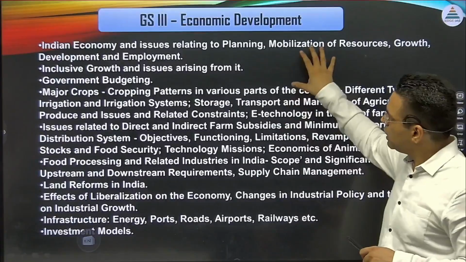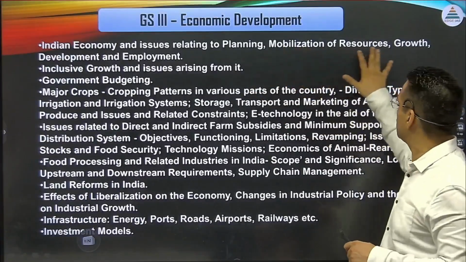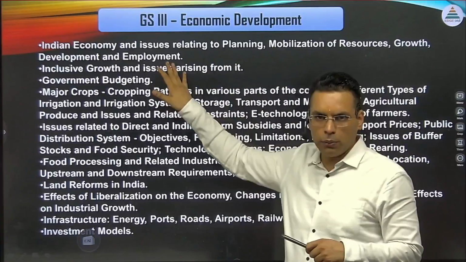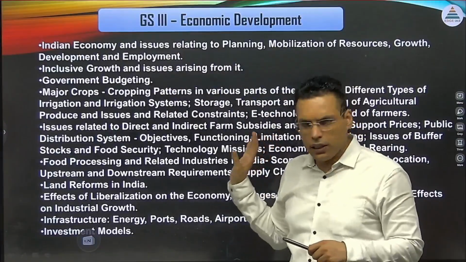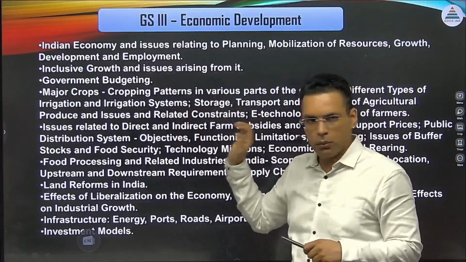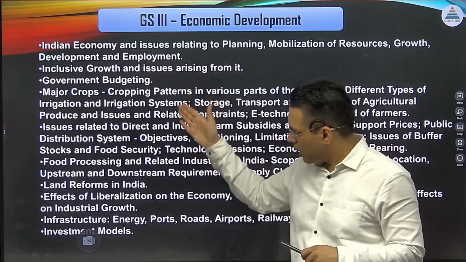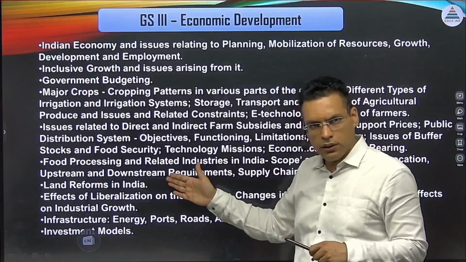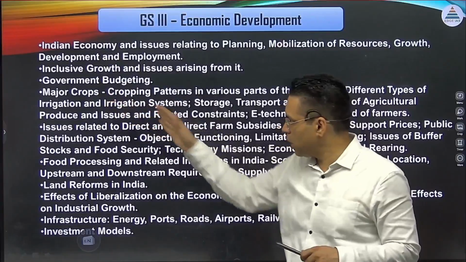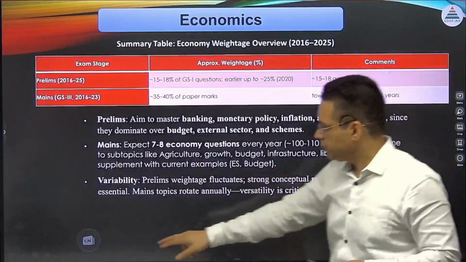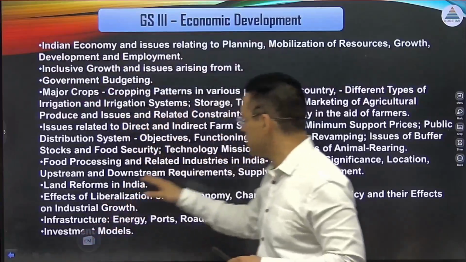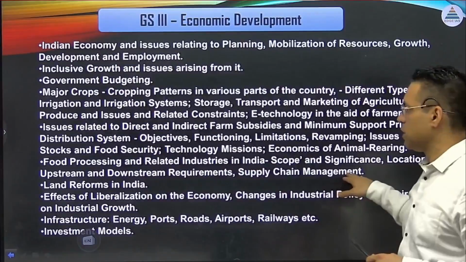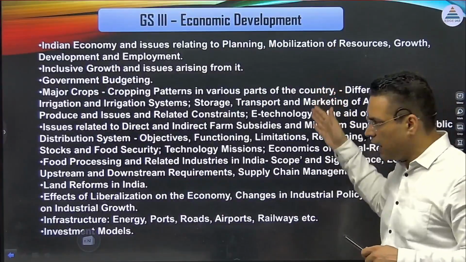Indian economy: issues related to planning, mobilization of resources, growth, development and employment. Inclusive growth. Government budgeting. Then agriculture, this entire part from major crops till upstream supply chain management is agriculture.